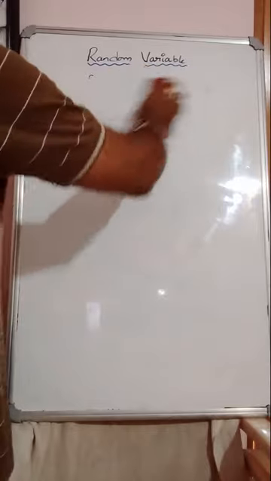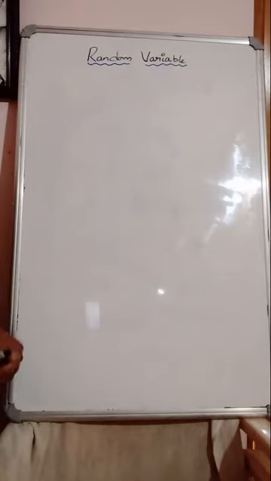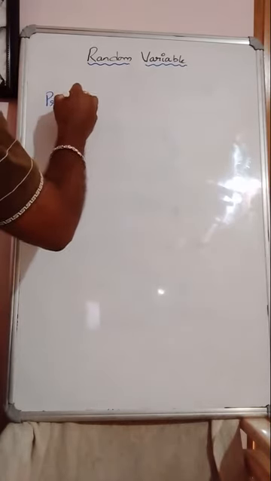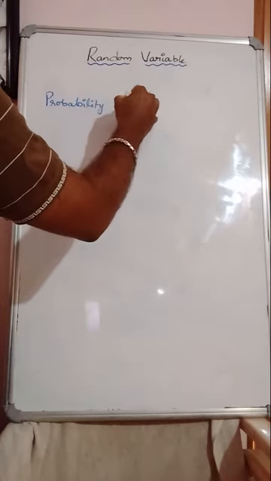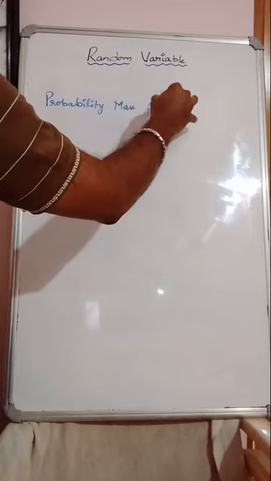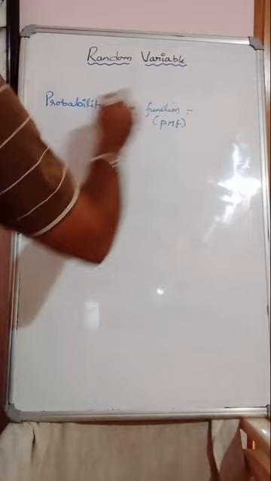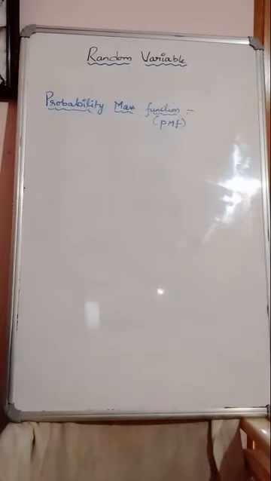Next is probability mass function, PMF. What exactly is the probability mass function?